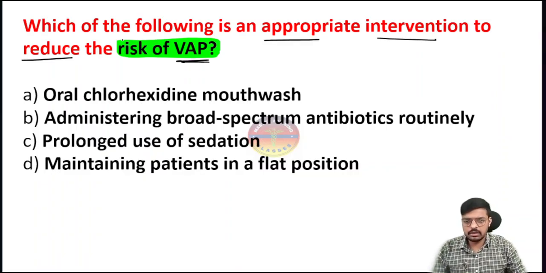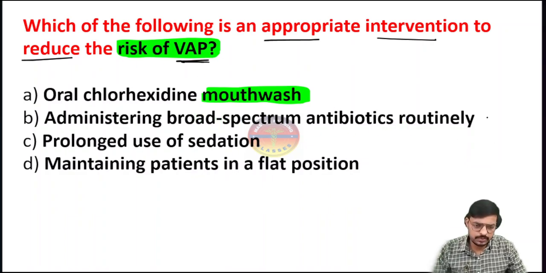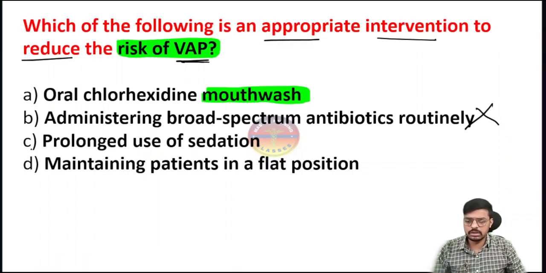Right, we'll start. Okay, so the correct answer is option A, oral chlorhexidine mouthwash. Yes, what is option A telling? We have to give the mouthwash with oral chlorhexidine solution. Option B is telling administering broad spectrum antibiotic routinely. So routine administration of broad spectrum antibiotic does not reduce VAP. Okay, then option C, prolonged use of sedation.